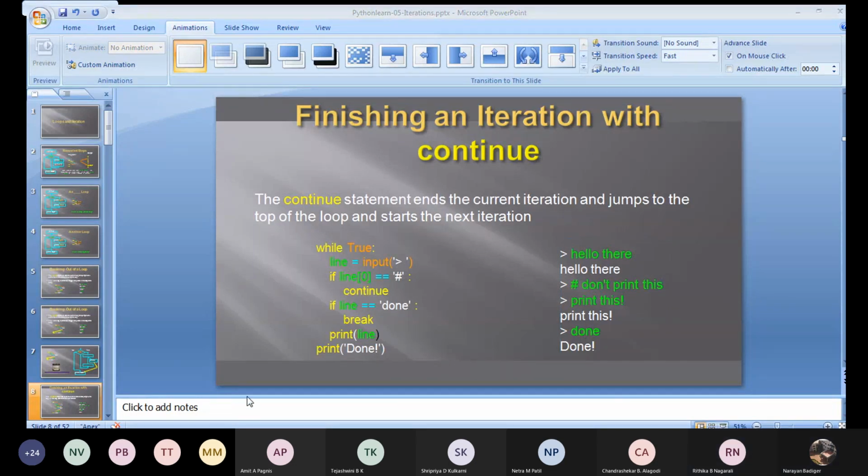Others? What about others? No, sir. Netra, Ritika.